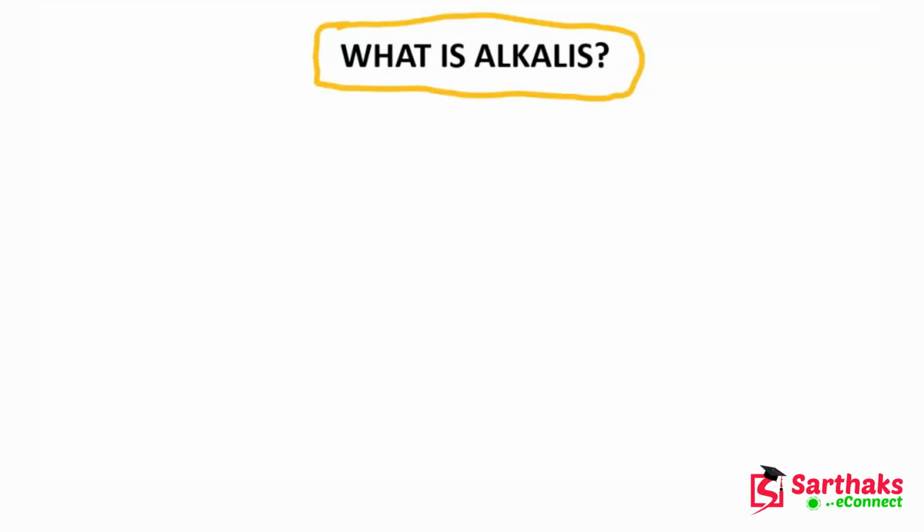After understanding that alkali is a base, they will show some of the properties of a base. The first property is bitterness. Alkalis are bitter in taste, and I do not need to explain why, because these are bases and bases are also bitter in nature. The second property is the corrosive nature. Bases are corrosive in nature, so alkalis are also corrosive in nature.